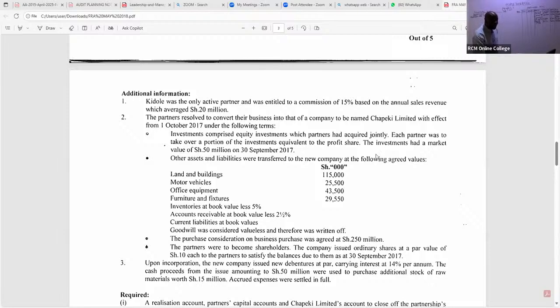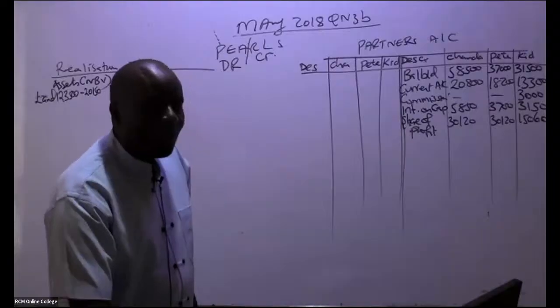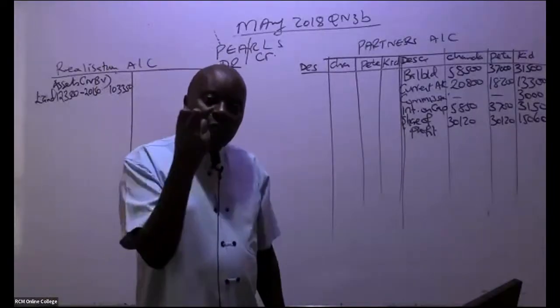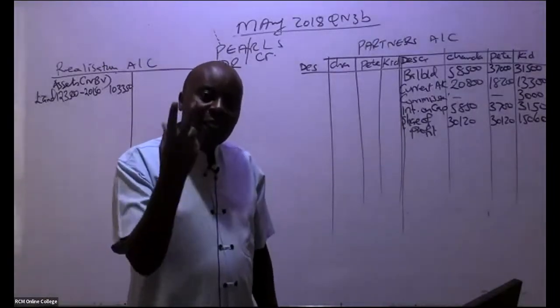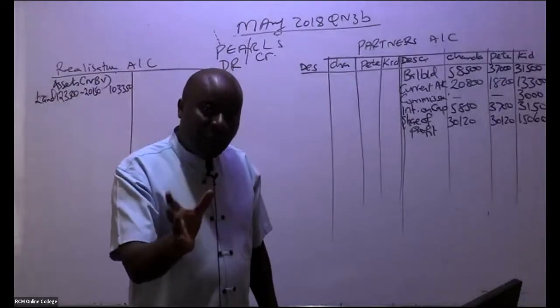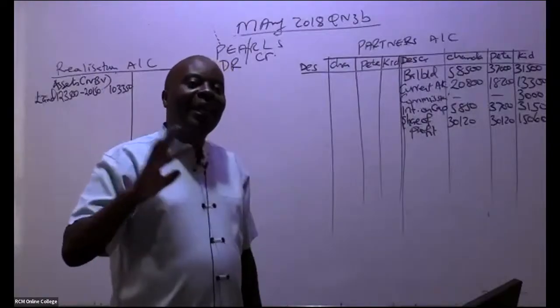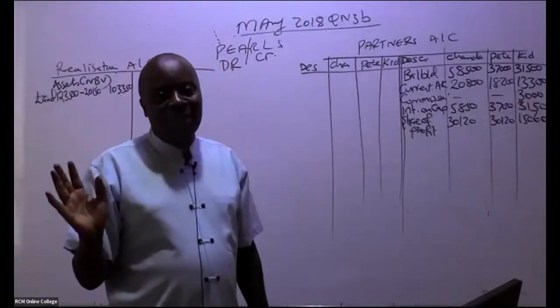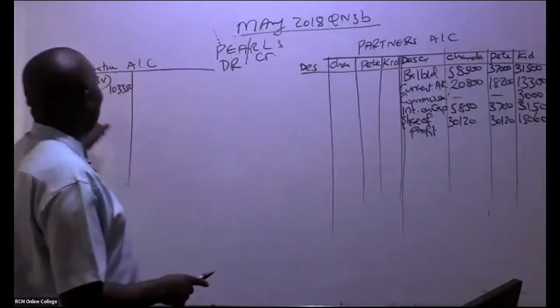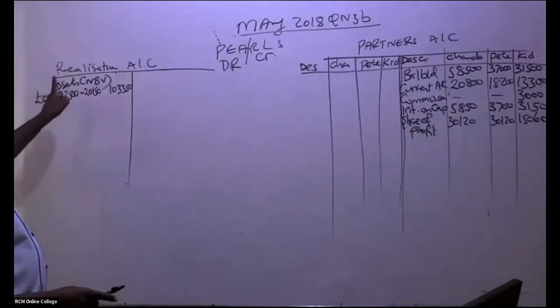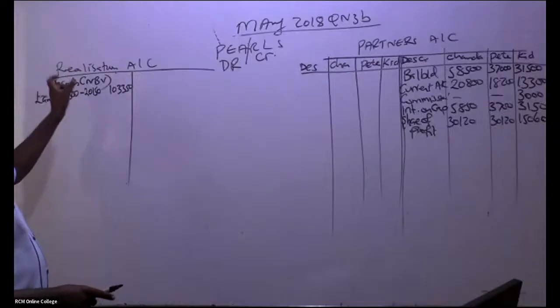When we are doing the realization account, we have not yet started negotiating for asset prices. Here, basically, we are realizing the assets at cost minus accumulated depreciation. So anytime we talk about assets being transferred to the new company, they'll be taken to the realization account at net book value.